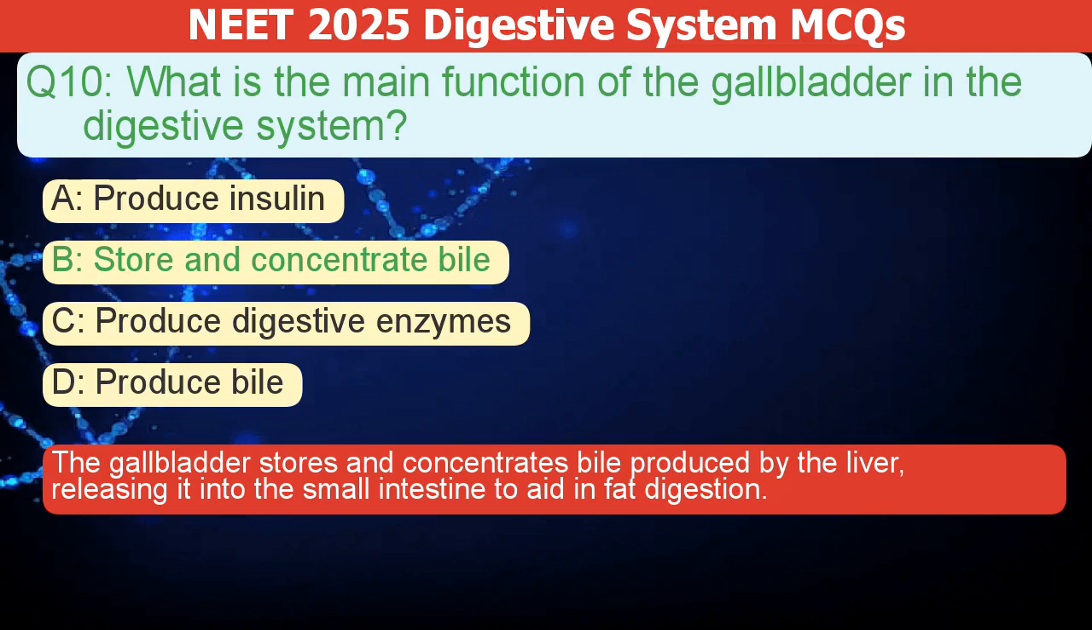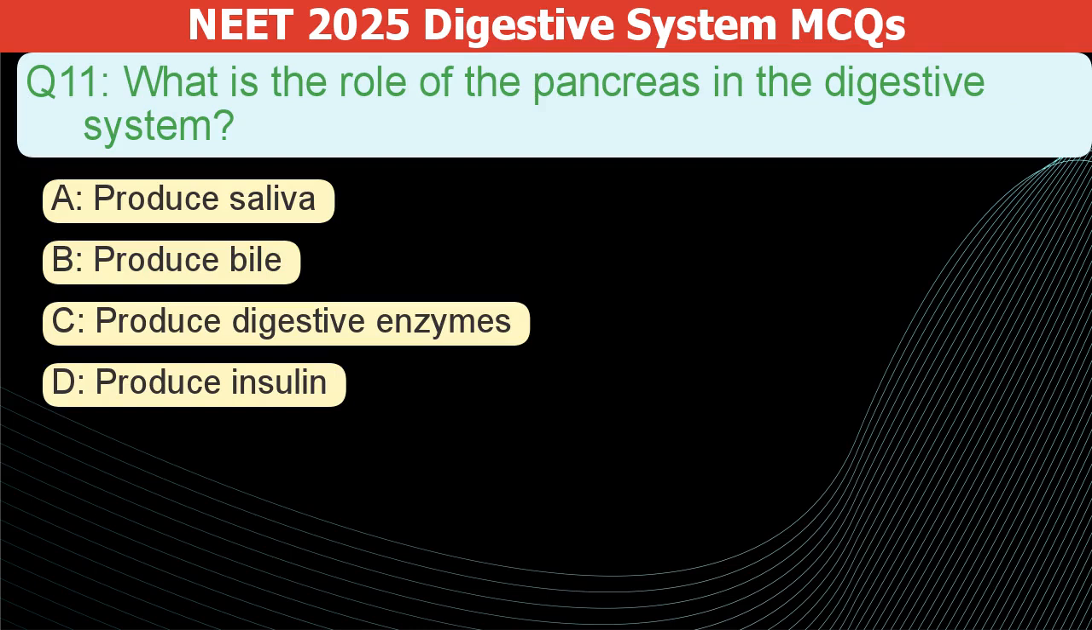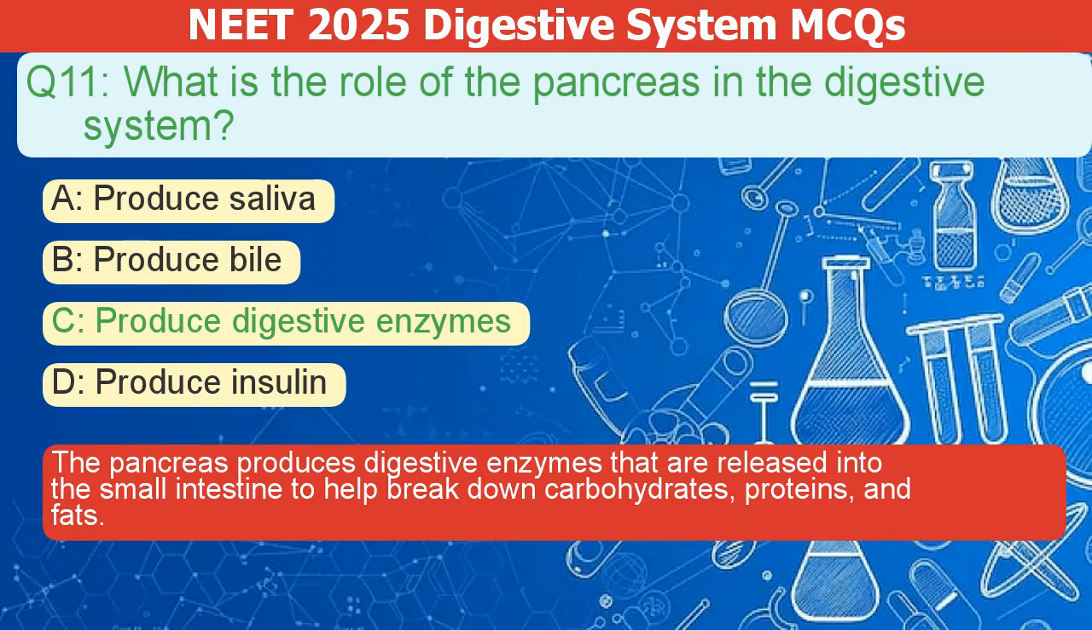What is the role of the pancreas in the digestive system? A. Produce saliva. B. Produce bile. C. Produce digestive enzymes. D. Produce insulin. The correct answer is C. The pancreas produces digestive enzymes. These enzymes are released into the small intestine. They help break down carbohydrates, proteins, and fats.